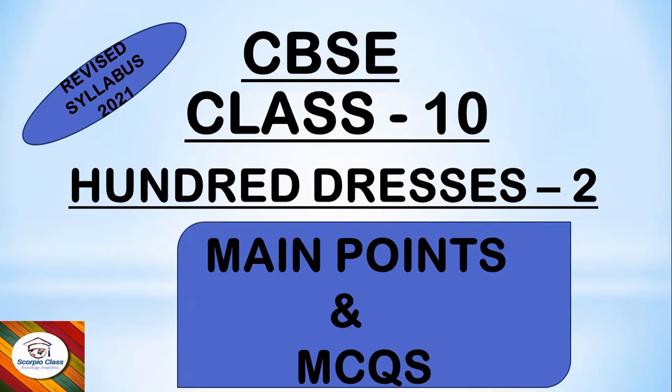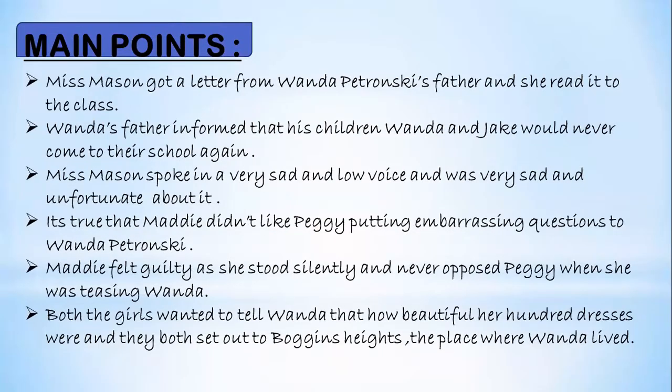So let's get started with the main points and the MCQs of this lesson. As we have all seen, Wanda Petronsky was a poor little girl and was always teased by her classmates because of her name and for being poor, as she was a silent and innocent girl. At last it hurt her a lot and she left the school, and on the day of the result of the drawing competition, she was not present in the class. Now what happens next we are going to see here in 100 Dresses Part 2.